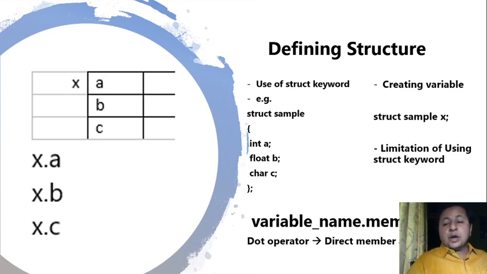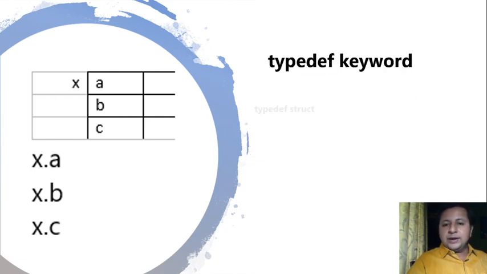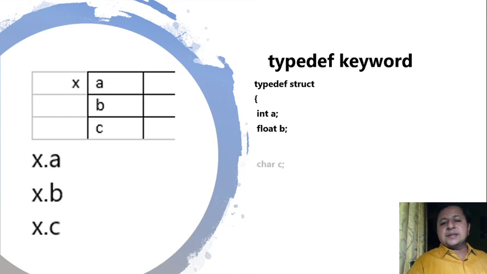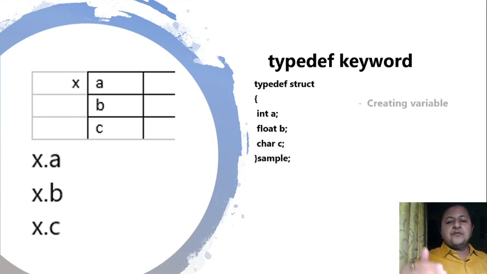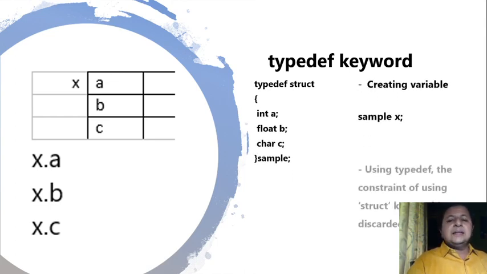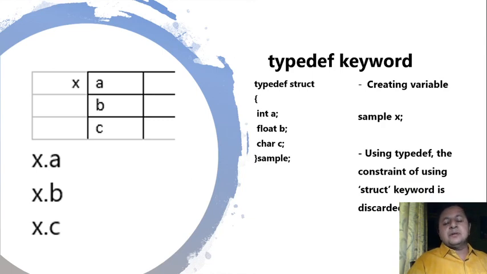Okay, we talked about one limitation, the use of the struct keyword every time we have to refer to sample. If you want to avoid that, then in a very easy manner we can use the concept of typedef. So let's move ahead. The typedef keyword. If I define my structure like this, typedef struct with int, float, char, and the name is given here, sample, semicolon.